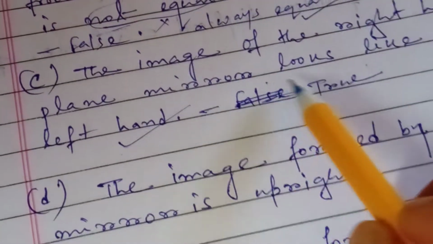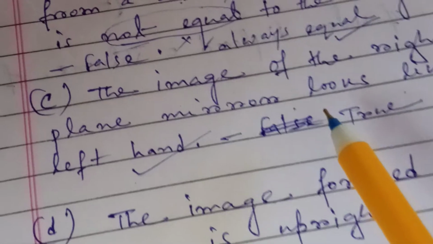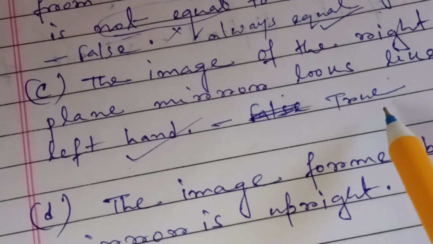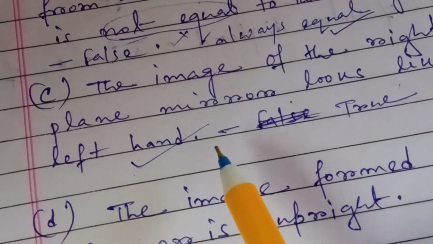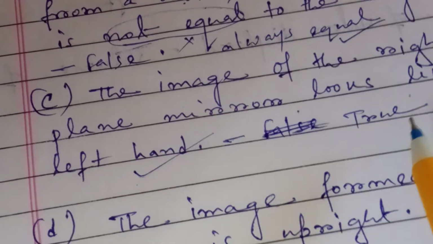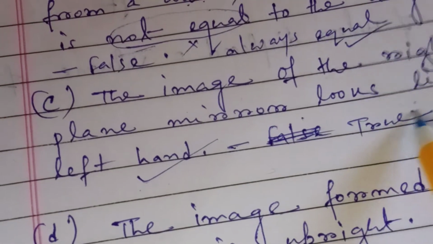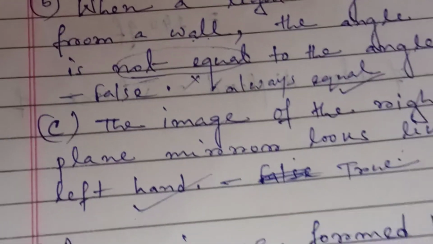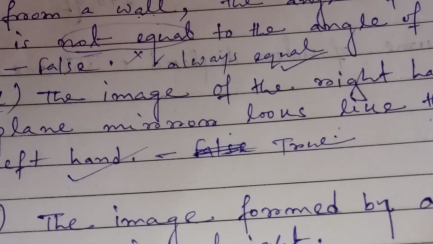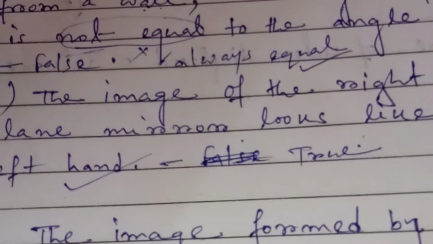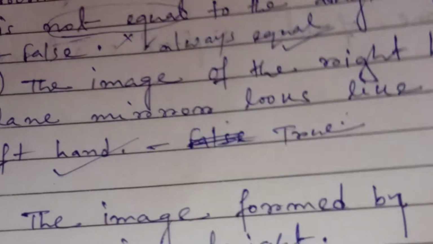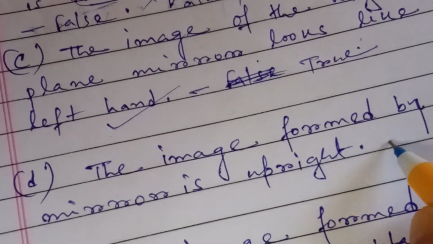Because the image formed by a plane mirror is laterally inverted, the left hand shows as the right hand, or the right hand shows as the left hand, vice versa. So that's why this statement is true. Now question D: the image formed by a plane mirror is upright. Yes, this statement is also true. The image formed by a plane mirror is upright, or you can say it is erect.